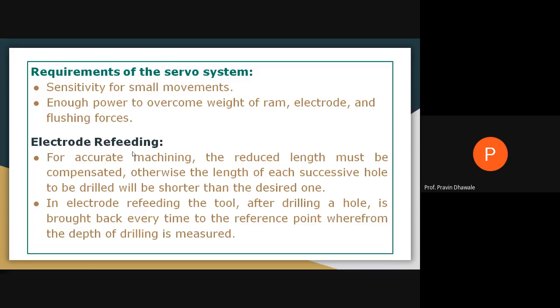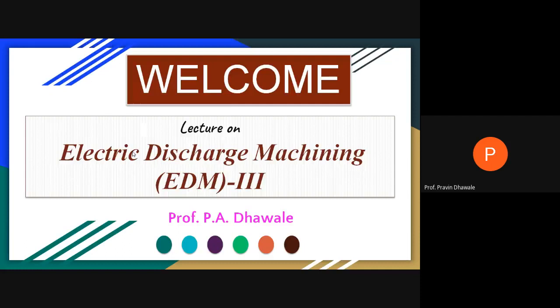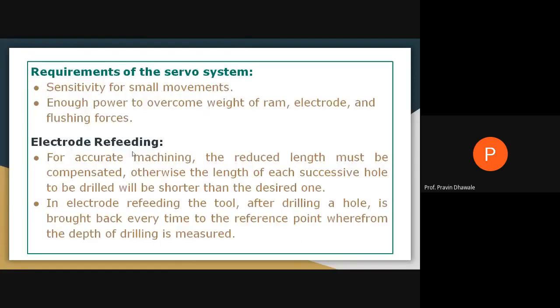Otherwise, if you are not keeping the reference point, in certain cases some holes have a shortened length across their depth.